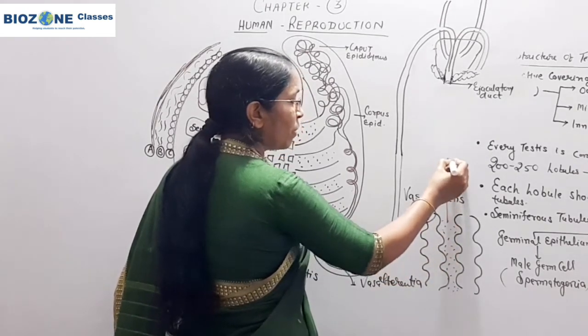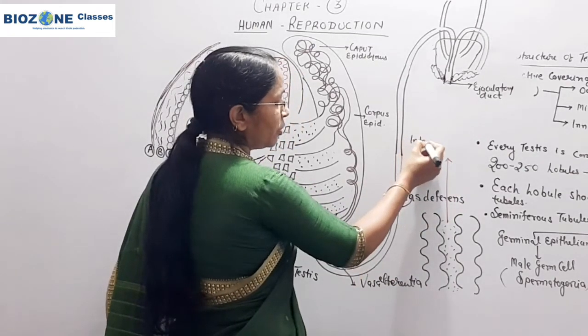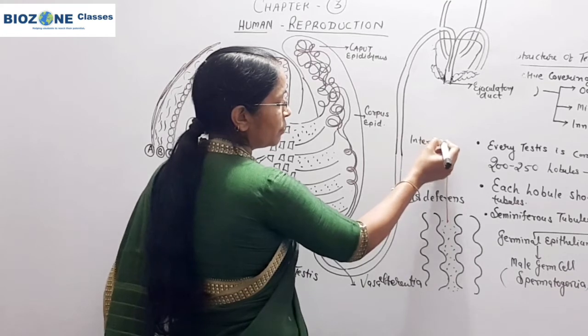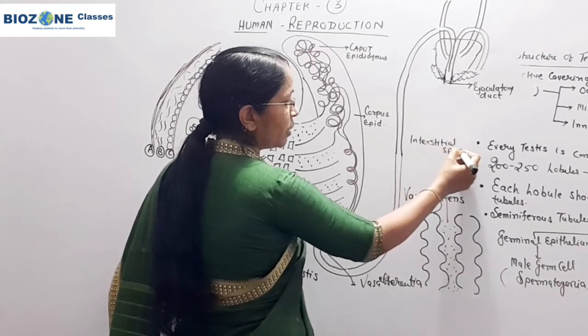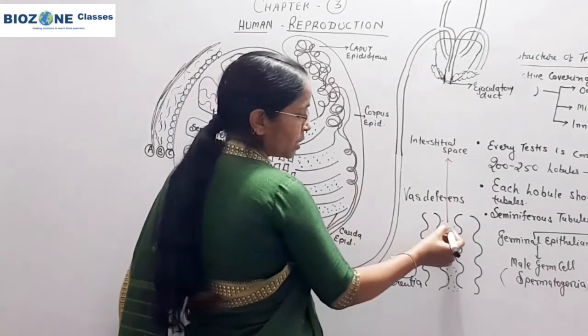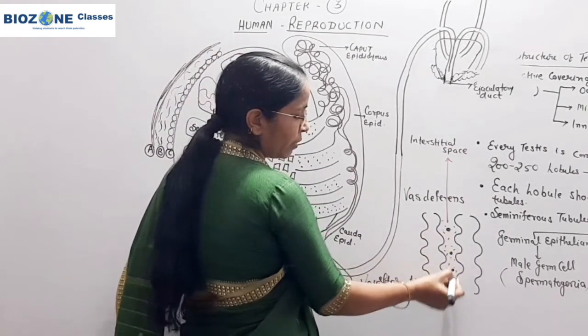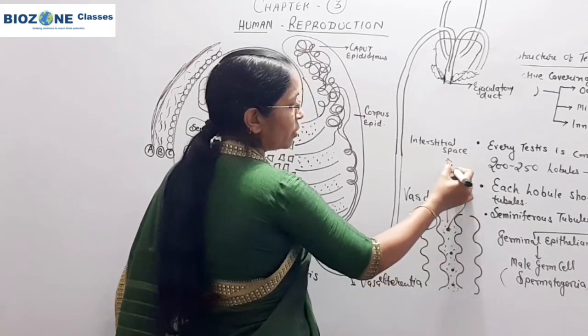This space you remember is called the interstitial space. In this interstitial space some special cells are present, and these cells are called Leydig cells.